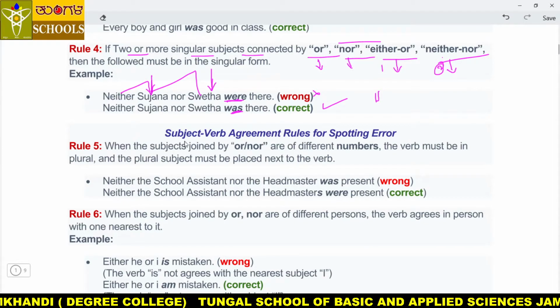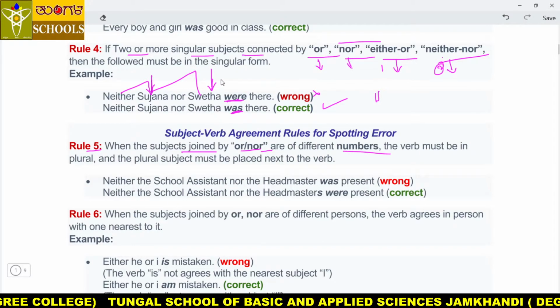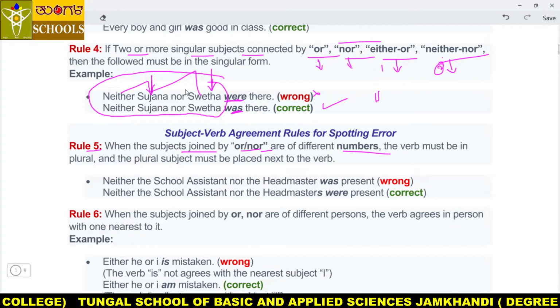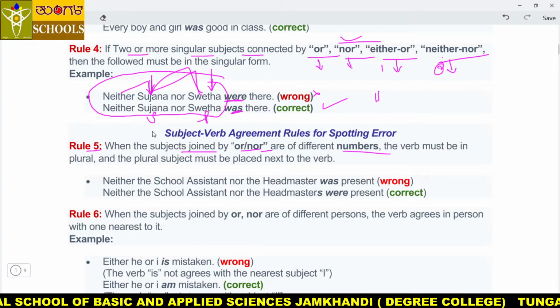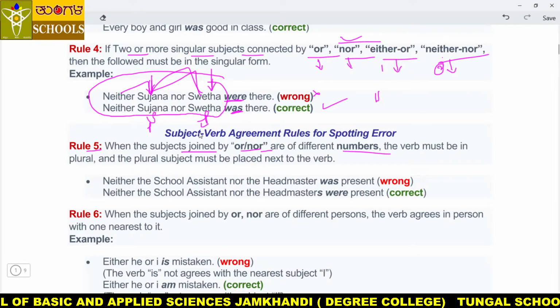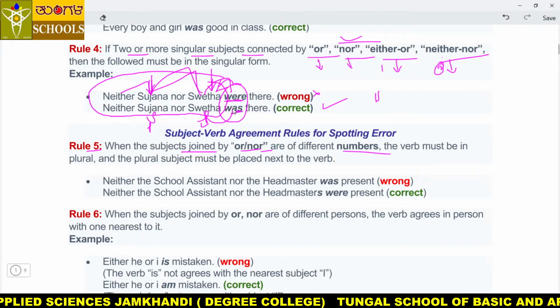Okay, let's move to rule number 5, my dear students. When the subjects joined by or, nor are of different numbers, see, here we discussed neither nor or either or with two singular nouns. Sometimes here may be singular, here may be plural. Sometimes here may be plural, here may be singular. That time what happens, sir? The verb follows the nearest noun, whichever number is there. If it is singular, singular. If it is plural, plural, my dear friends.